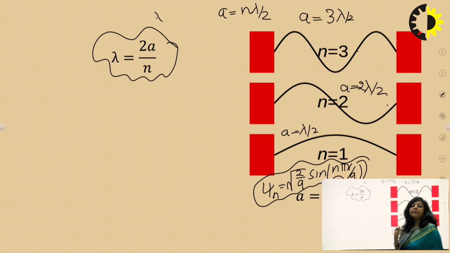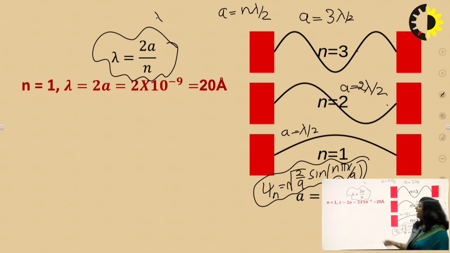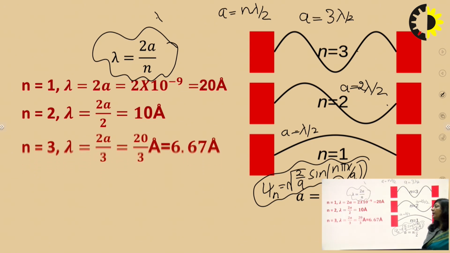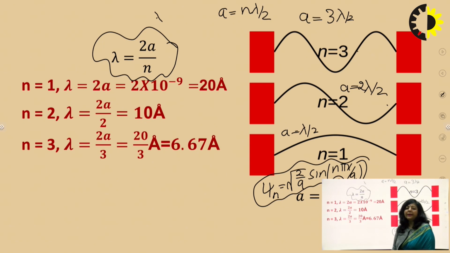Now you have to find the wavelength of the first 3 allowed energy states. Means you have to find lambda for n equal to 1. When n is equal to 1, lambda will be simply 2a. And a is 10 raised to power minus 9, so this is 2 nanometer, or you can say 20 angstrom. That is the wavelength of the first allowed energy state. For the second one, substitute n as 2, then the wavelength is 10 angstrom. Similarly, you can find the wavelength of the third allowed energy state.